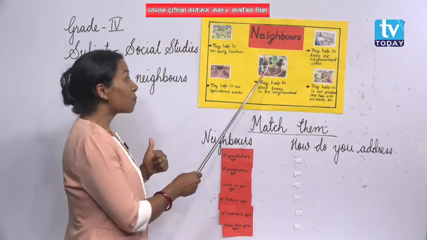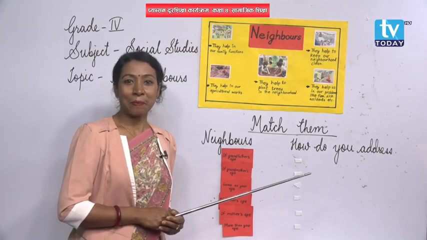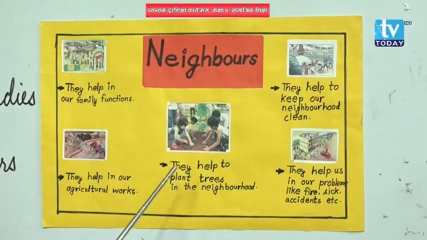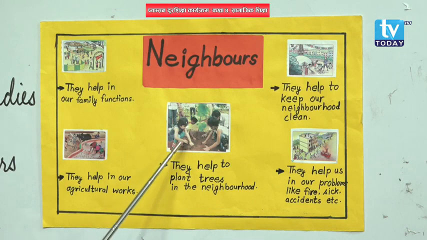They are planting trees. Yes, they are doing plantation. So you have to understand, even neighbors can be helpful for such work also, such community work, social work.